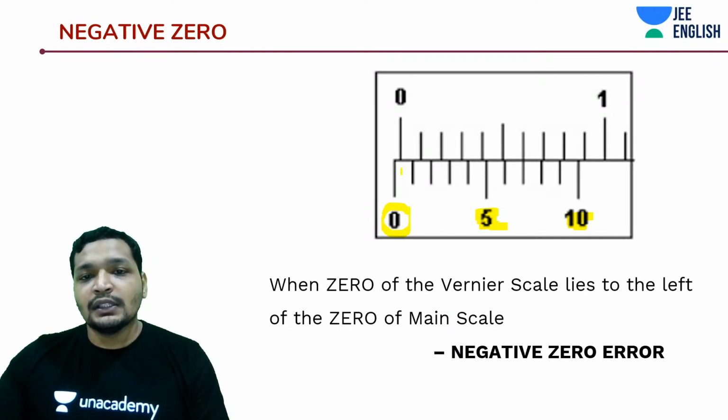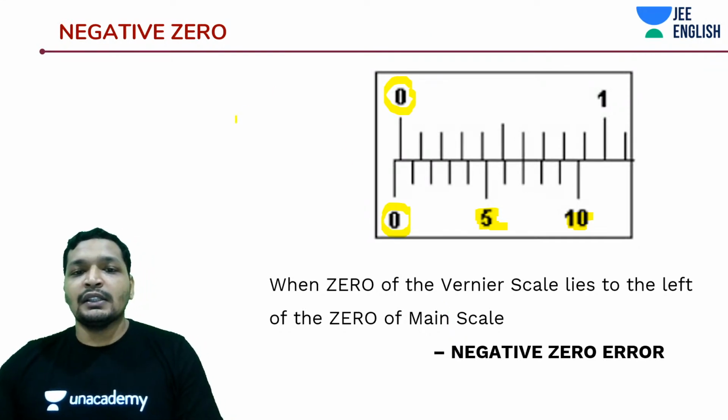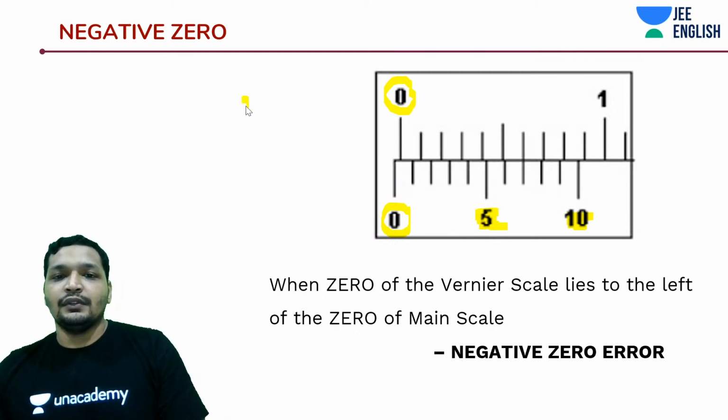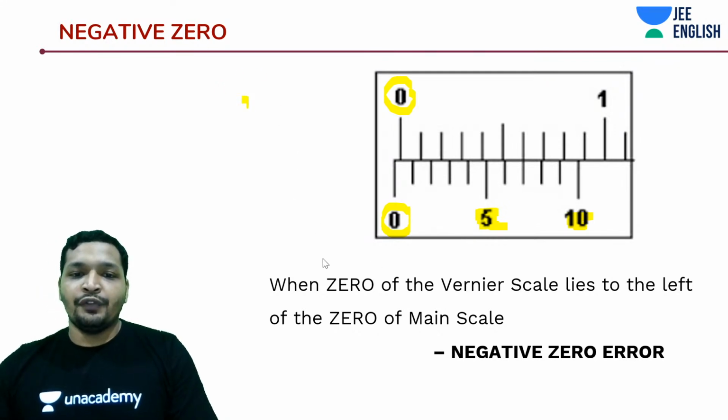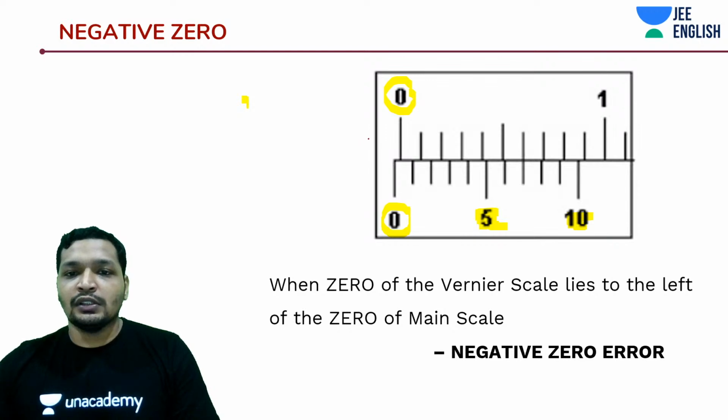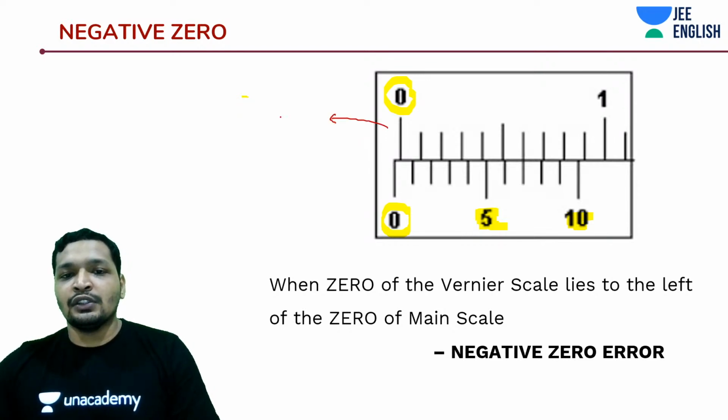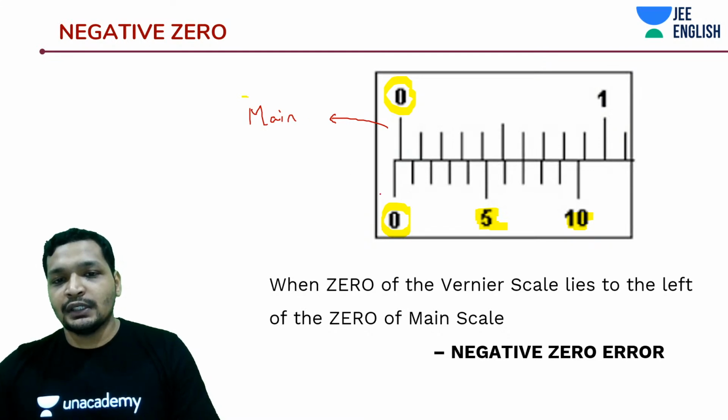Notice it, zero is over here, this is the main scale. So this is your main scale, and this is your Vernier scale, this little one.